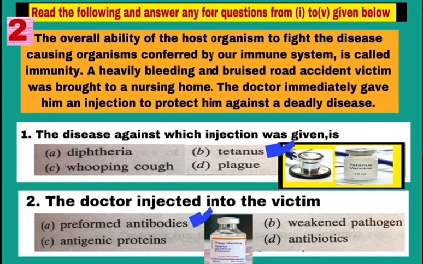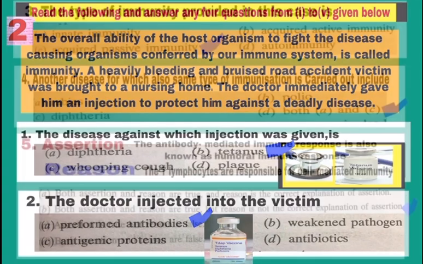So, correct answer is B, mark B. Question number 2. The doctor injected into the victim, what he injected? A preformed antibodies or antitoxin, which is a preparation containing antibodies to the toxin. So, correct answer is A, mark A, preformed antibodies.